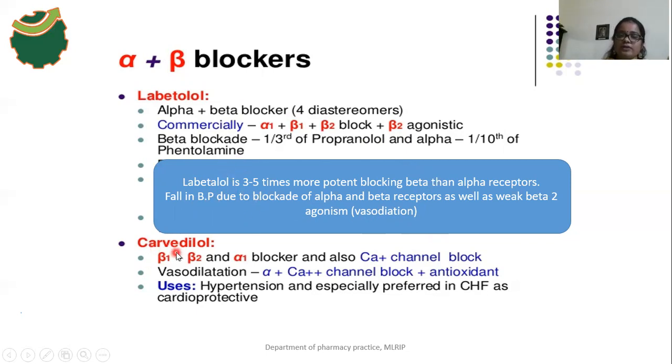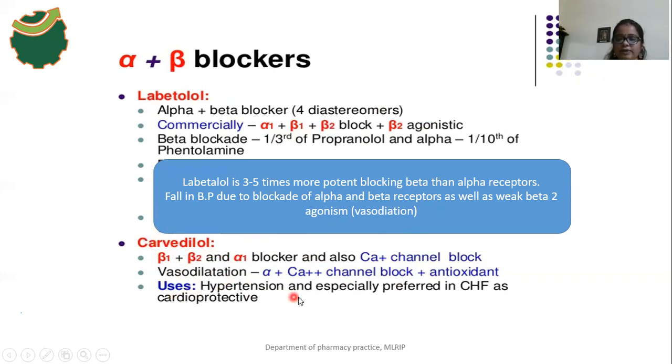And carvedilol. This one is a beta 1, beta 2 and alpha 1 blocker. Carvedilol blocks the beta 1 and beta 2 receptors and the alpha 1 receptors, and it blocks the calcium channels also. It causes a vasodilation effect due to blockade of alpha receptors and due to blockade of calcium channels.